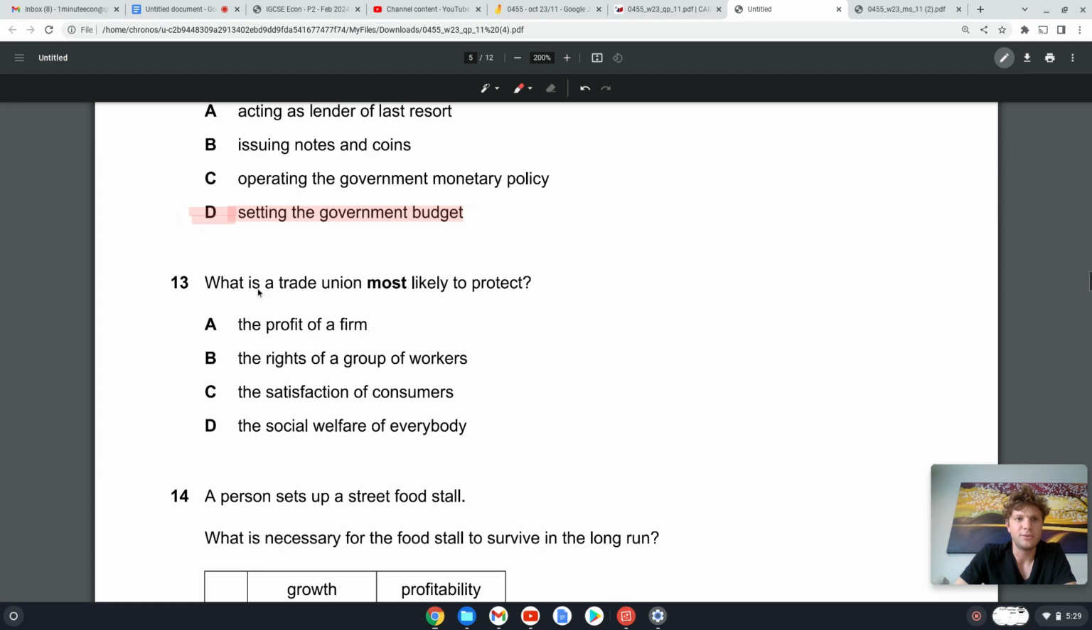13. What is a trade union most likely to protect? The profit of a firm? No, trade unions actually try to increase the salary of their members, who are also the workers. So they're actually trying to decrease the profit of a firm.